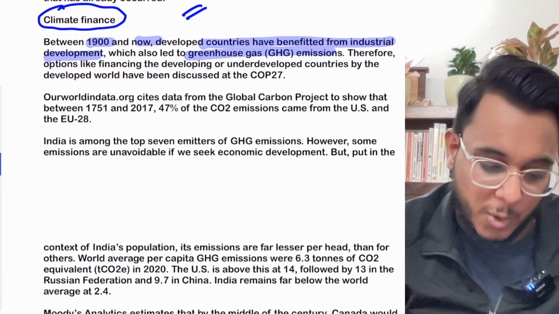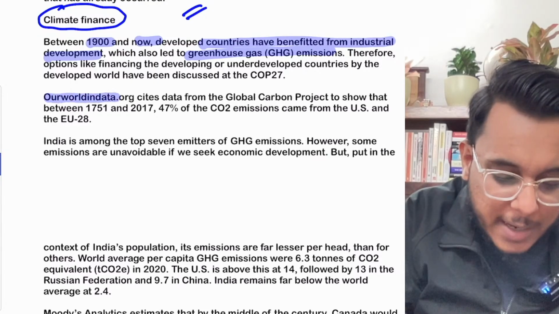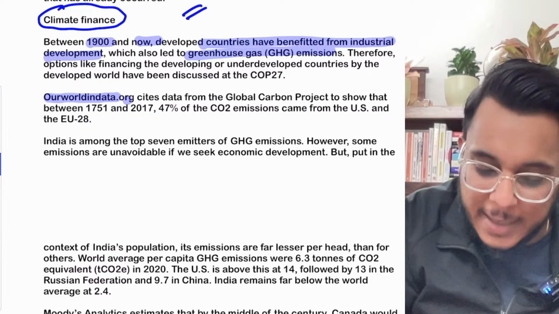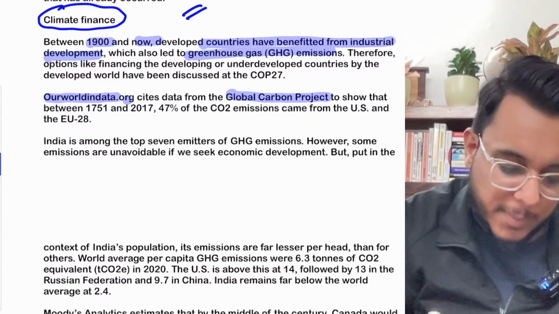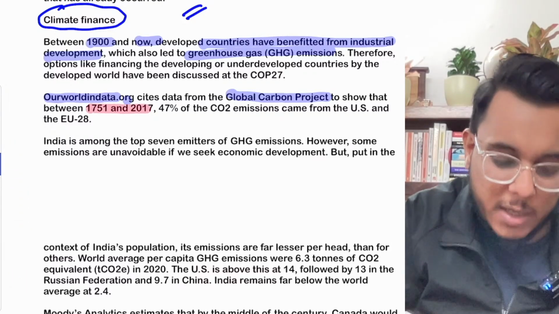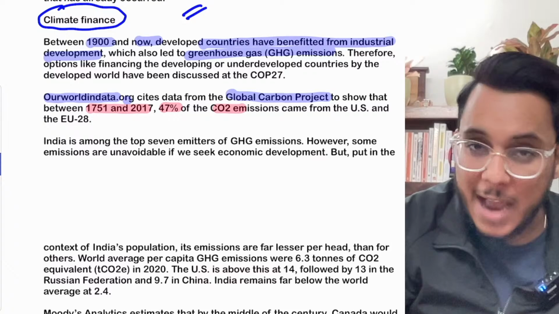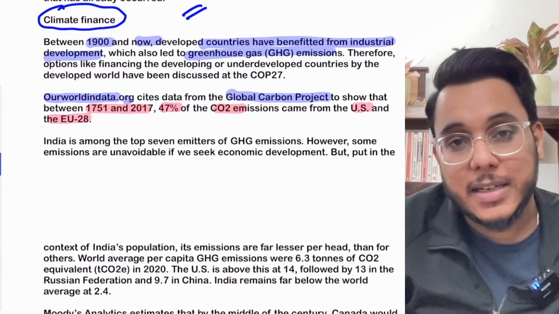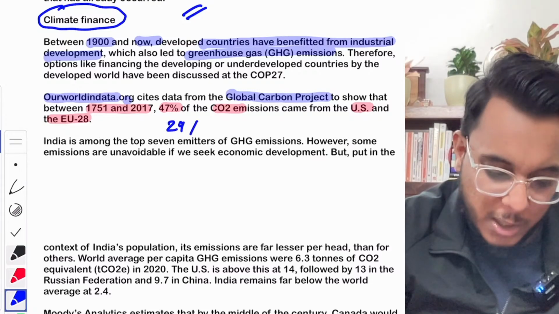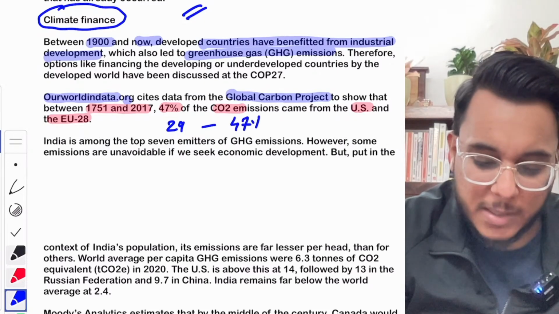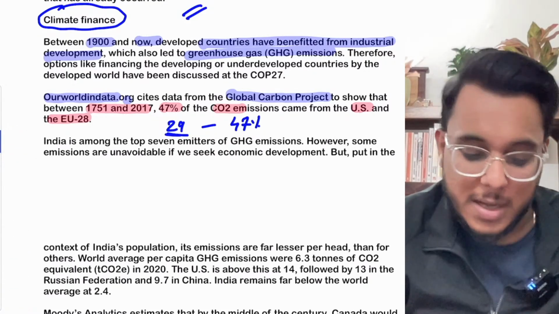They have the right. Now, according to the data from ourworldindata.org, which runs the Global Carbon Project, between the years 1751 and 2017, 47% of the CO2 emissions that have happened were emitted by the USA and the 28 countries of the European Union. So in total, 29 countries have emitted 47% of the CO2 emissions. Therefore, these 29 countries are the ones who need to bear most of the responsibility.